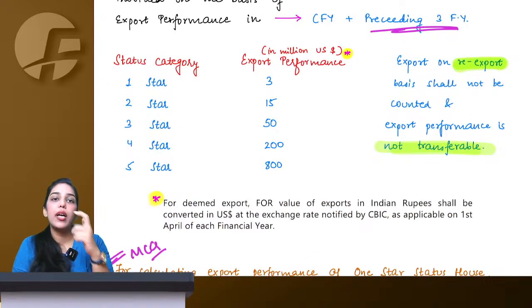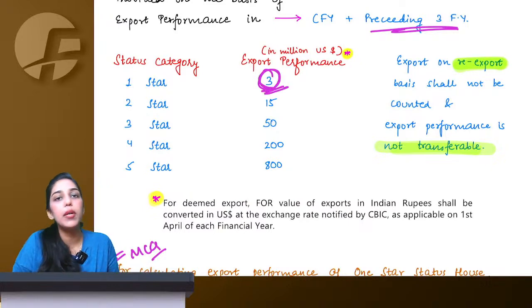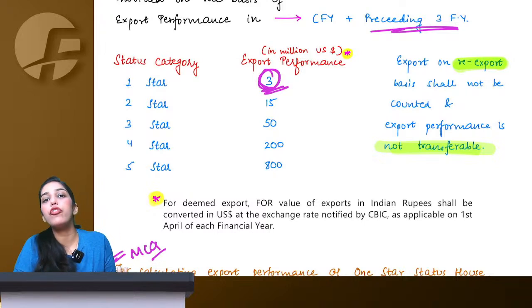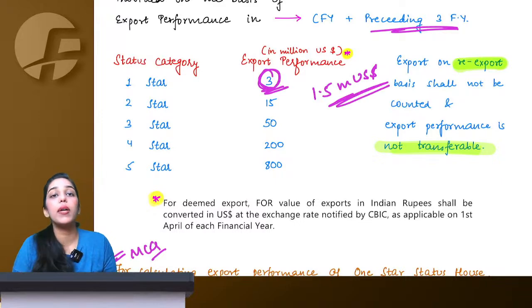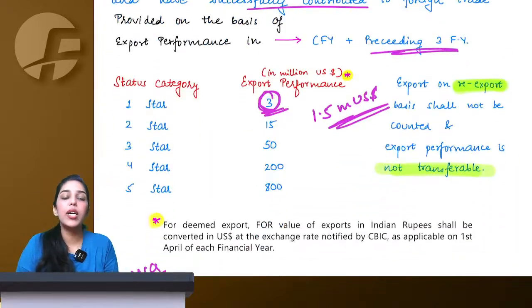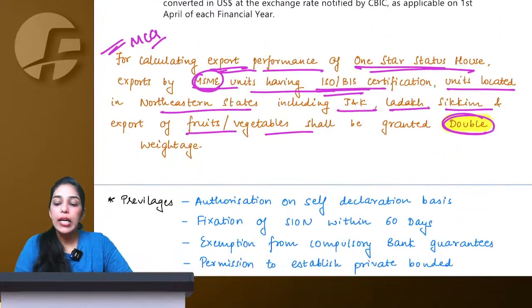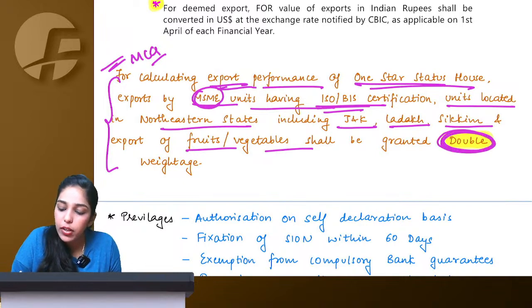Means to become 1-star export performer, I need to make export worth 3 million US dollars. They are saying even if you make export worth 1.5 million US dollars, it is okay, because we want you to reach 1-star early. We want you to become 1-star export house early. Therefore, for these units, whatever you export, we will double it.